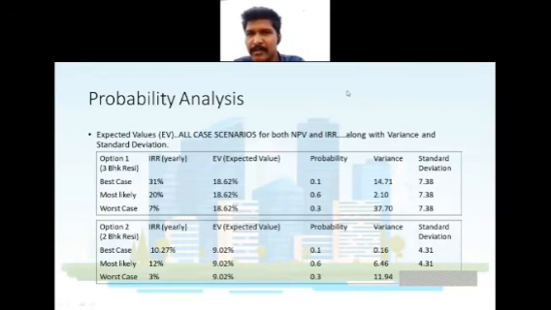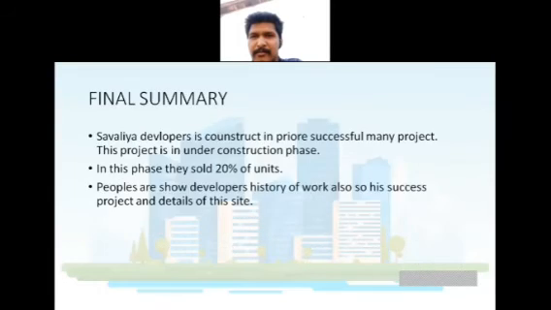I choose option 1 because of the high standard deviation, and the price range of 3 BHK compared to 2 BHK is good for increased budget and area. So next.